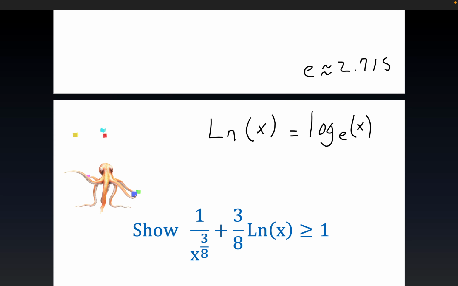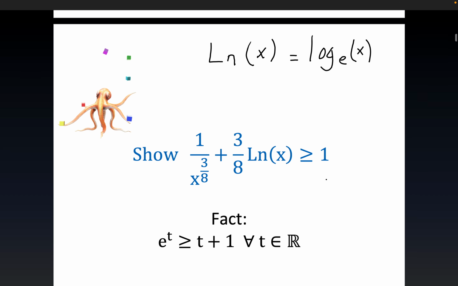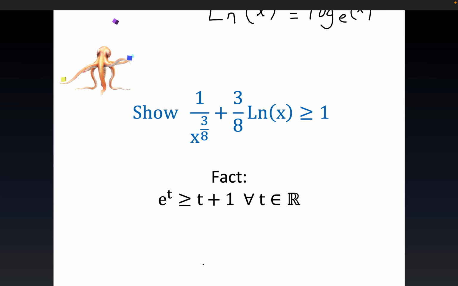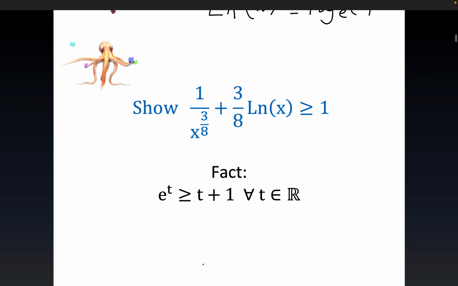It turns out it's important that the base is e, because if it's a lower base, the inequality I'm about to show you doesn't hold. Now, this is the fact that I want to write. I'll just call it fact. I'm not going to try to prove it. If you imagine the Taylor series for e to the t, 1 and t are the first two terms, and then it alternates. But it's kind of easy to believe. And also graphically, you can take a look at it from a graph point of view.